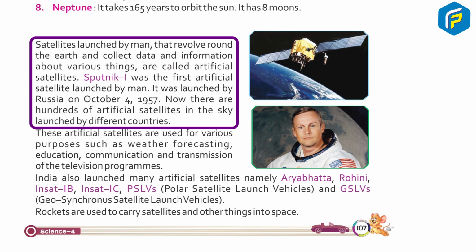Satellites launched by men that revolve around the earth and collect data and information about various things are called artificial satellites. Sputnik 1 was the first artificial satellite launched by man. It was launched by Russia on October 4, 1957.